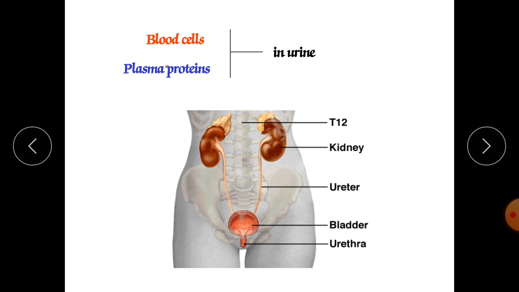Now here we can see the position of the kidneys. It is at T12 up to L3. This is the L3. Our urinary system contains the ureters, kidneys, urinary bladder and urethra.